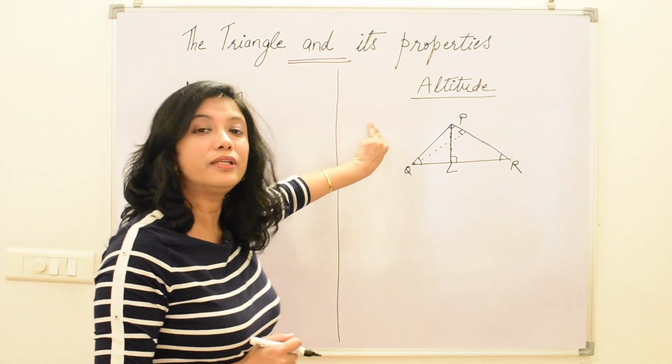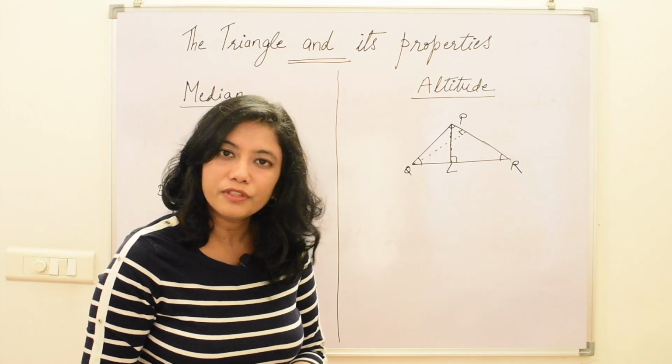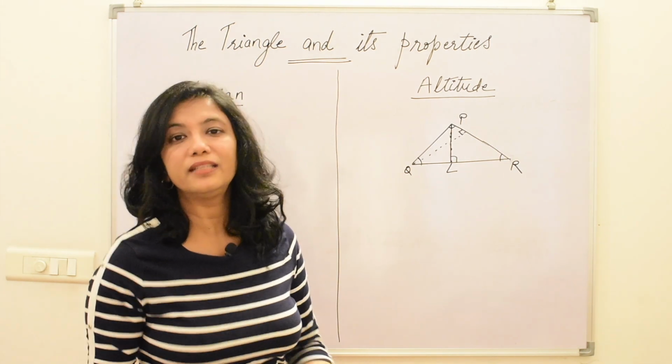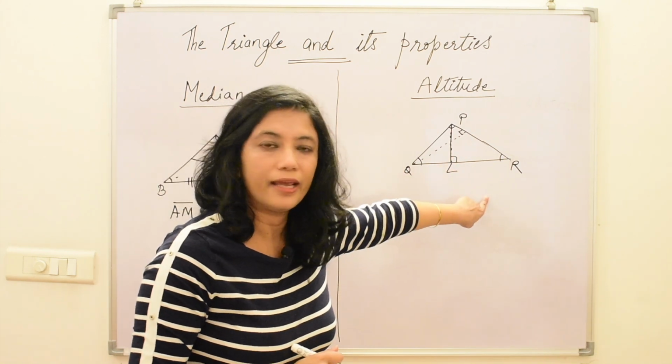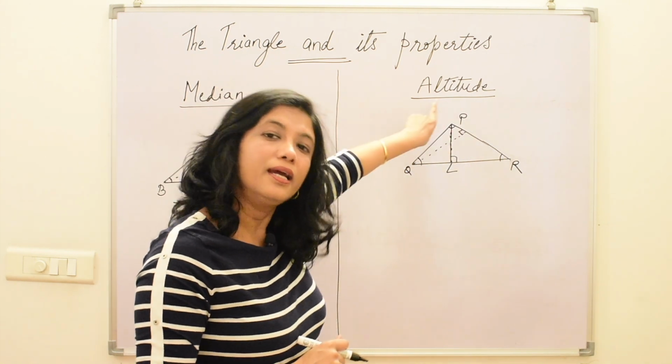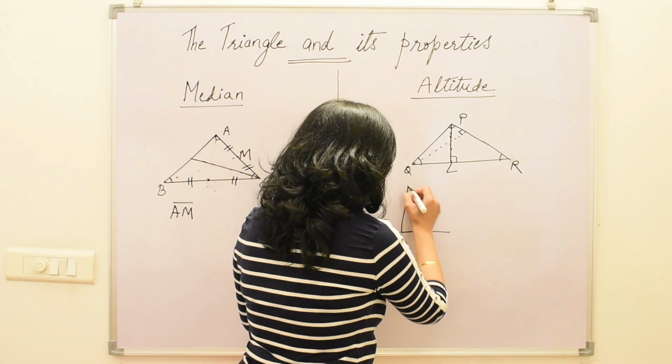But here we see that median is always in the interior of the triangle. But for altitude this is not the case. It can be one of the sides of the triangle or it can lie outside the triangle also. Let us see how. See, this is an acute angle triangle. So all the altitudes will be inside the triangle.